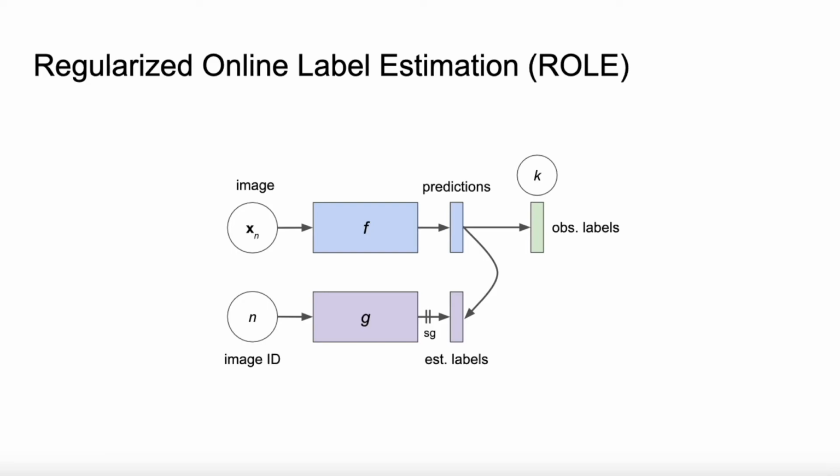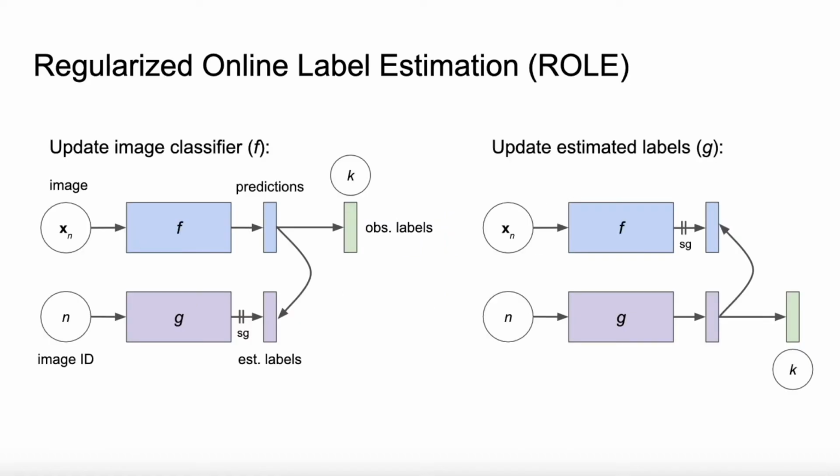Finally, we assume that we know the expected number of positive labels per image, which we call K. Note that K is a single fixed value for a given dataset. We use K to define a regularization term which penalizes F for predicting too many or too few positives in a batch. G is updated using losses analogous to those we have described for F. The system is then trained end-to-end, with F and G being optimized simultaneously.